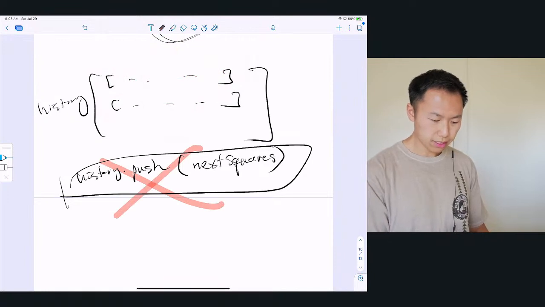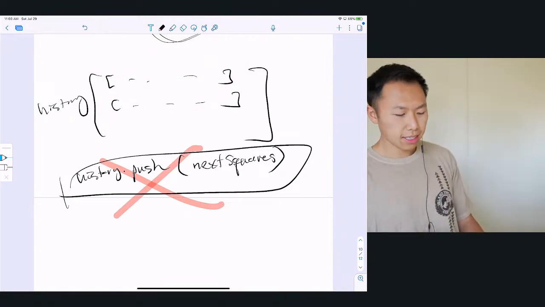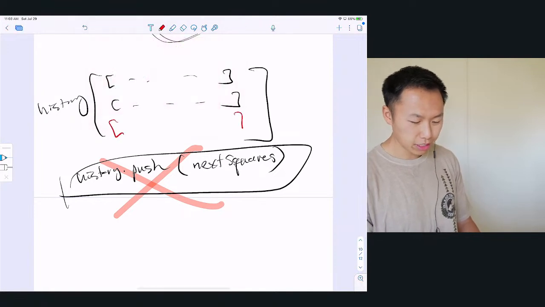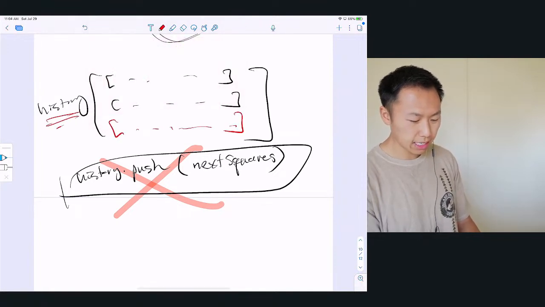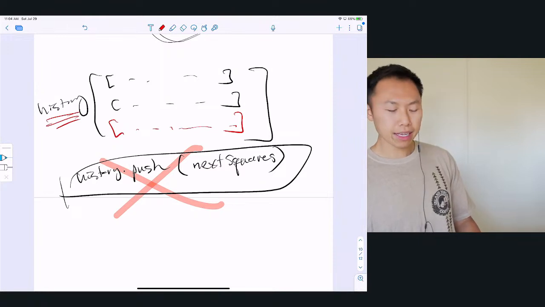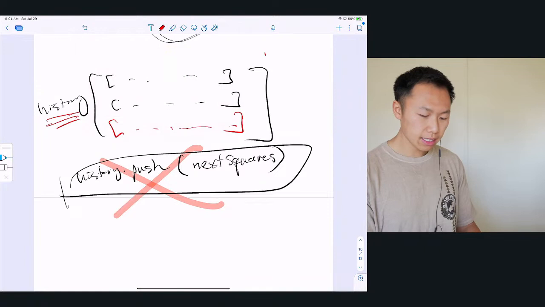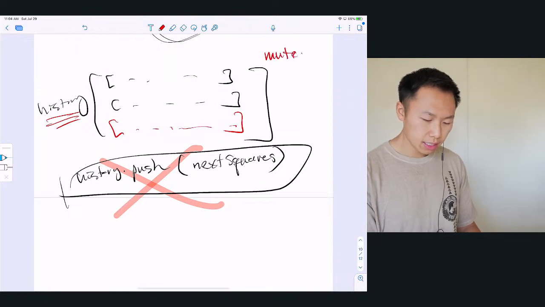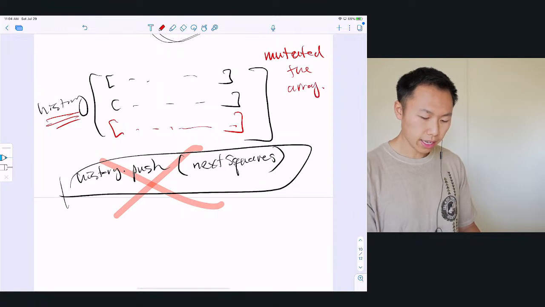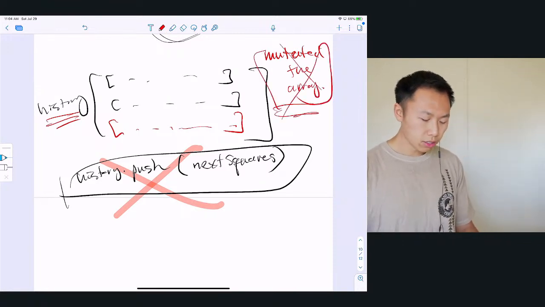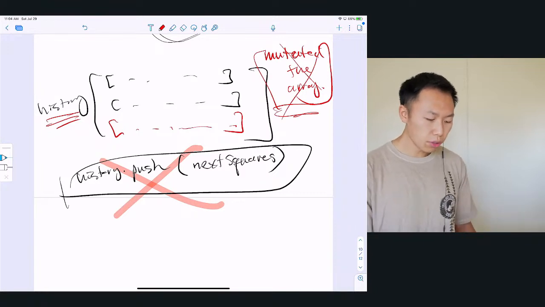So don't do this. Why not? Because what we did was we went here and pushed into this existing array, and then we gave it back to the state machine. So what we've done is mutated the array. We do not want to mutate the array. What we do want is to create a new history array.